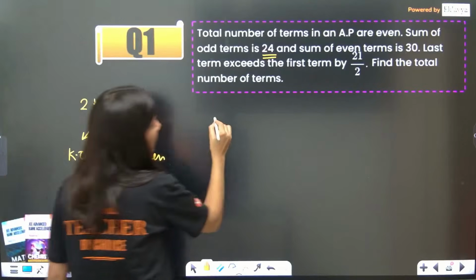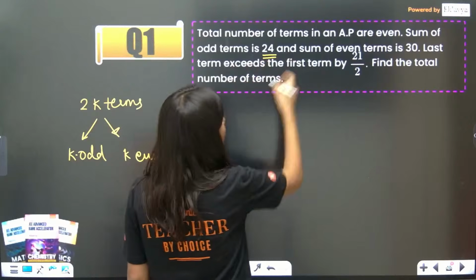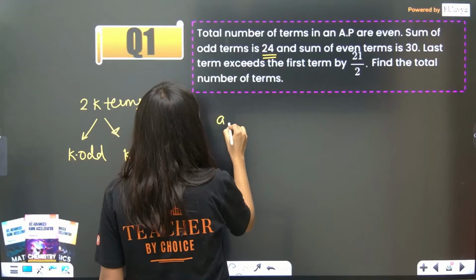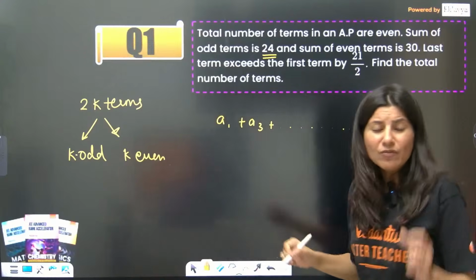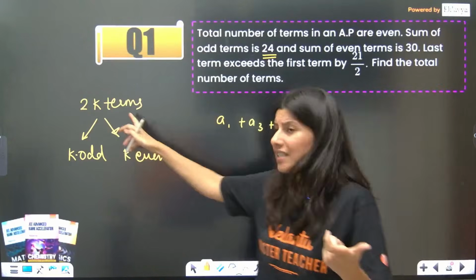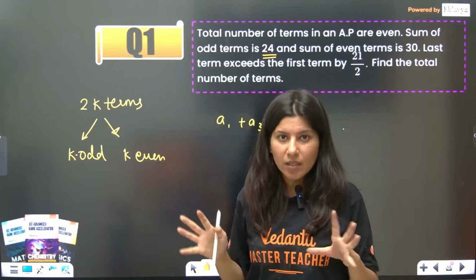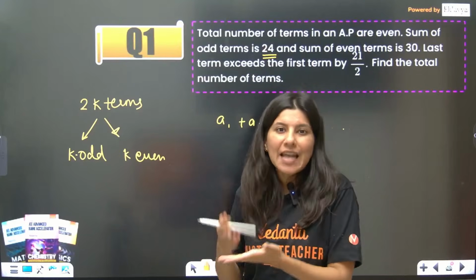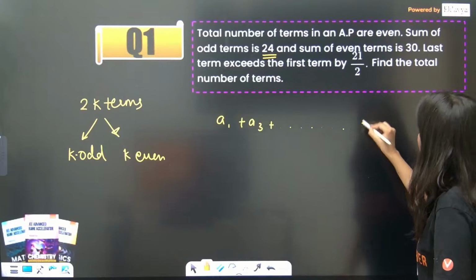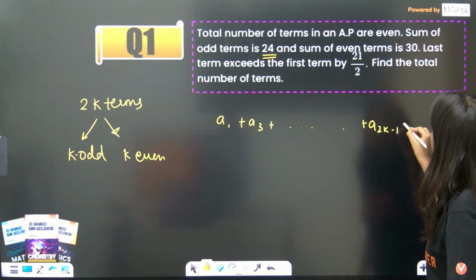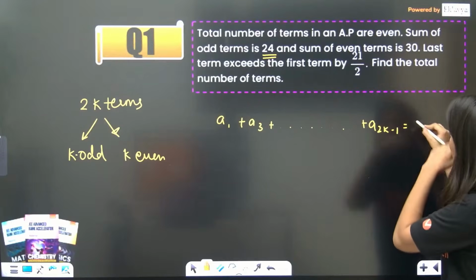Just tell me, the sum of odd terms, that is a1 plus a3 and all the way up to the last odd term. There are total 2k terms, so the last term will be the even term. One less than the last term will be a2k minus 1, and the sum of odd terms is 24.